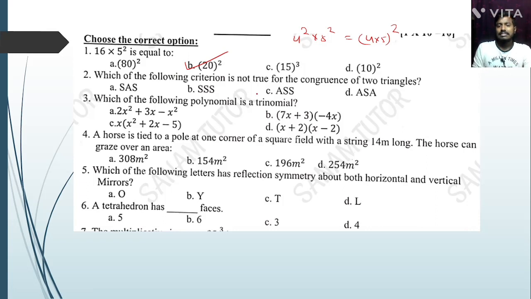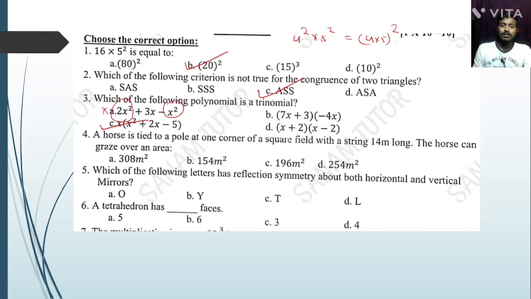Which of the following polynomials is a trinomial? Okay, trinomial means, here is a binomial because these terms are like terms, so this is a binomial, so this is a trinomial. Option number C is the correct answer. Yes or no? Trinomial. And here no. So next question, question number 4.